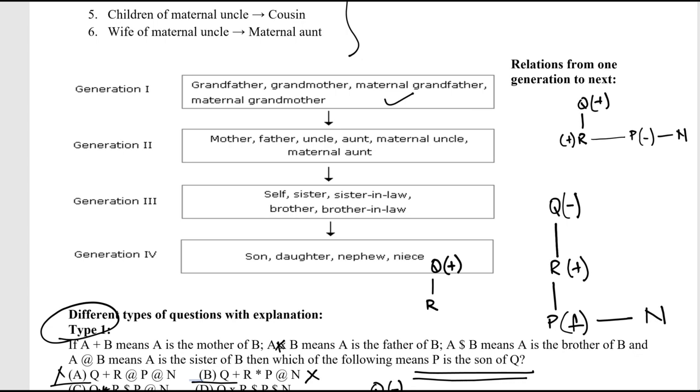R dollar P, R is brother of P, so I will put plus sign over here. P is brother of N, so I'm sure about the gender of P, that is P plus male. So is P the son of Q? Yes. So option D is the correct one.